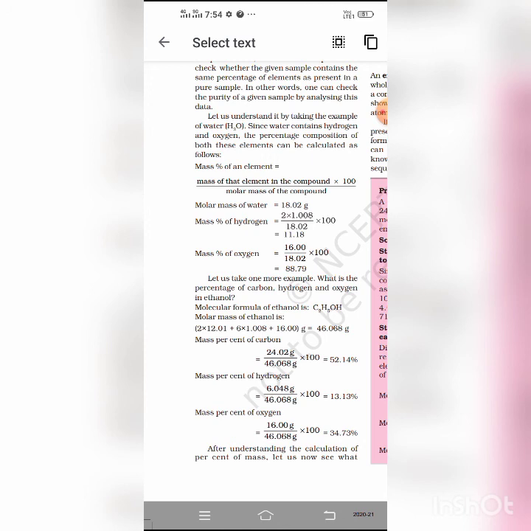So the percentage composition of elements in a compound can be calculated from the molecular formula of the compound. For calculation of the percentage of each element in a compound, we have to remember that the correct molecular formula should be known and the atomic mass of each element in the compound should be known. The mass of each element in a compound is calculated by multiplying the number of atoms of each element present in the compound by the atomic mass of the respective element. Okay student.